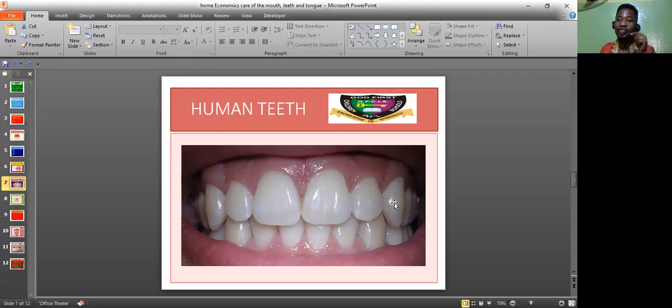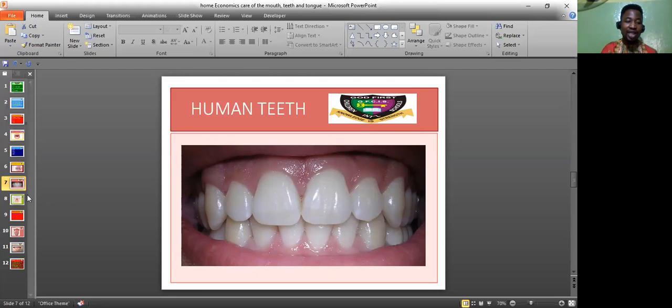The ones that look like what I call vampire's teeth, my own word from the word vampire. The sharp, tiny ones. So these are your canines. After them, you have your premolars to the right and to the left, on the upper teeth and the lower teeth. After your premolars, you have your molars. So this is the human teeth.